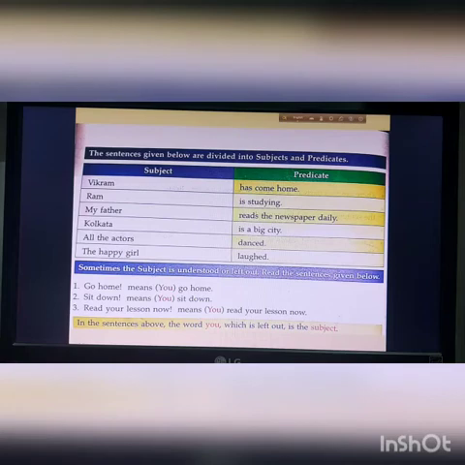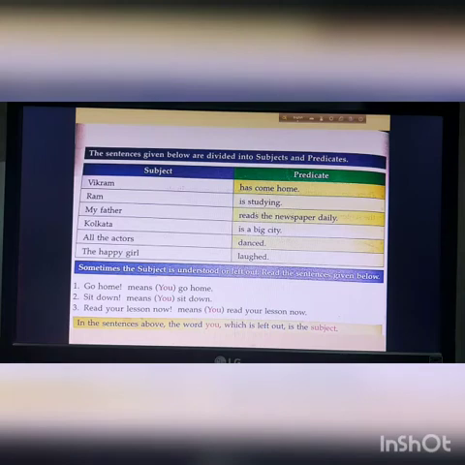Ram is studying. Always question the subject, so you will get the answer. My father. What is my father doing? My father reads the newspaper daily. So my father is the subject, reads the newspaper daily is the predicate.